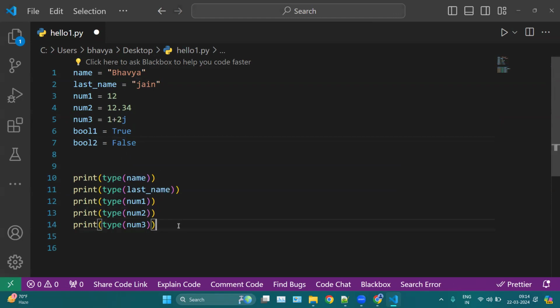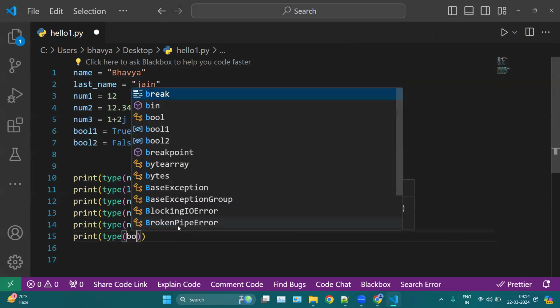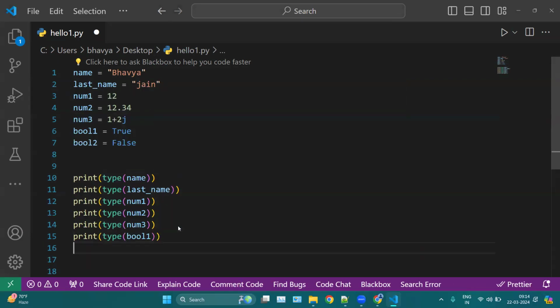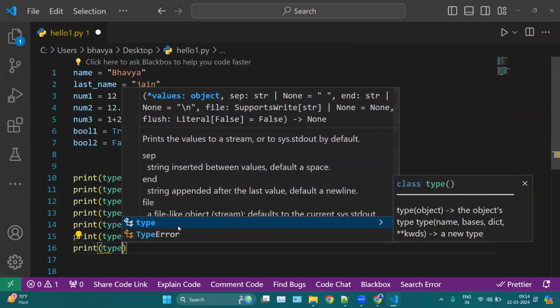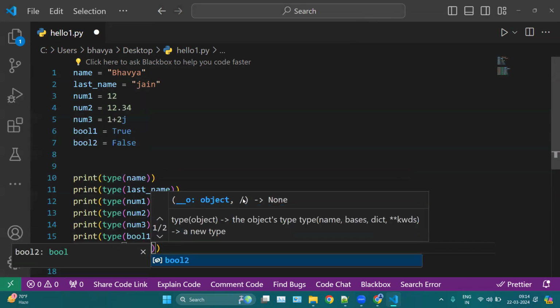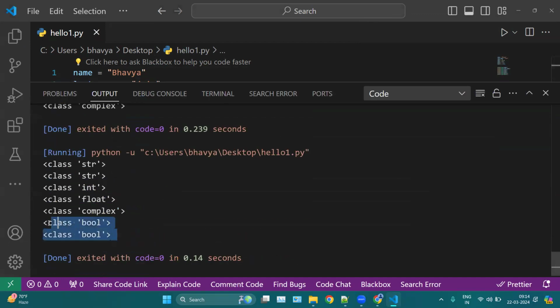Now if you check the print type of bool1, same as print type of bool2, you can see these are Boolean values.